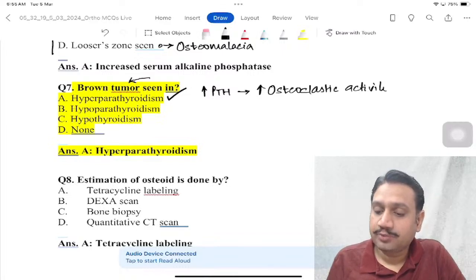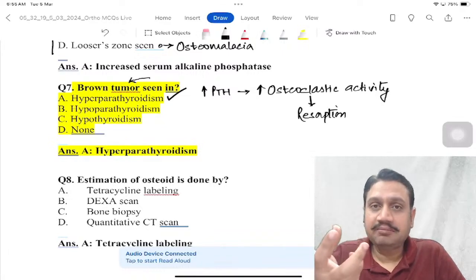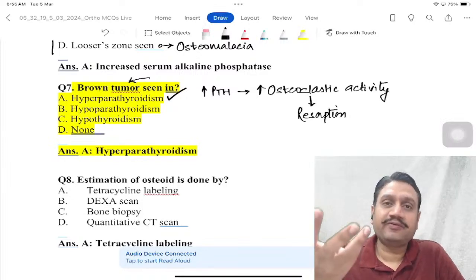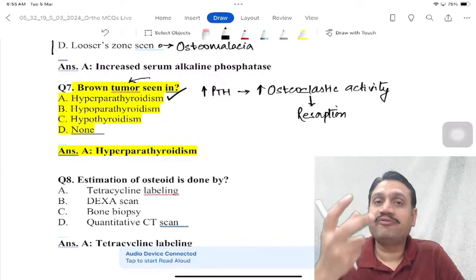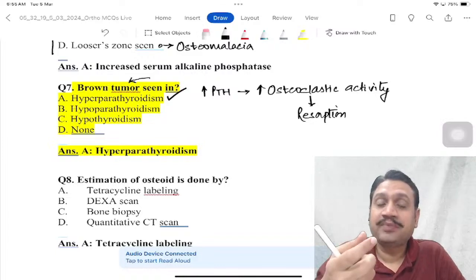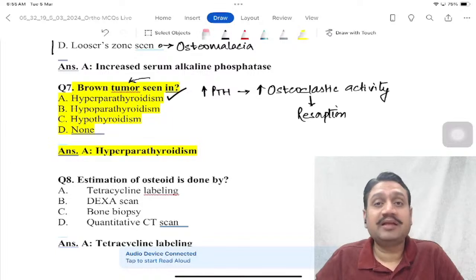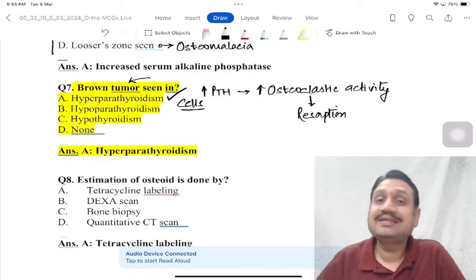Now this osteoclast, when it resorbs the bone, will definitely cause some bleeding. Blood will be red in color. That is hemoglobin. And that hemoglobin, after some duration of time, the span of the RBCs, will turn into a brown colored fluid. And that is what you are calling Brown's tumor. Hemoglobin converting to hemosiderin, right? So it is related to what? Hyperparathyroidism. Another disorder of what? The cells only, right? So this is another disorder of cells.